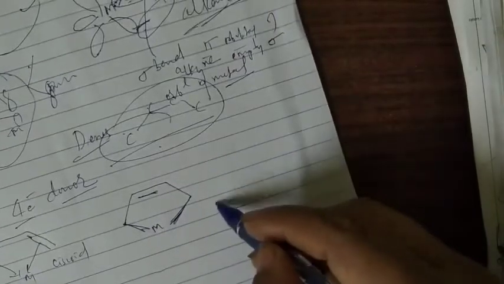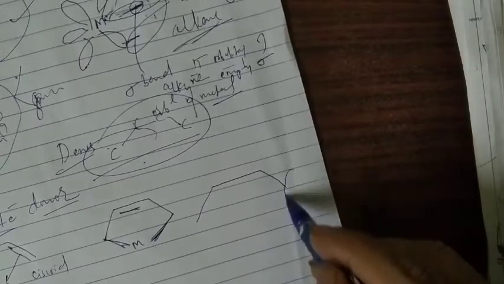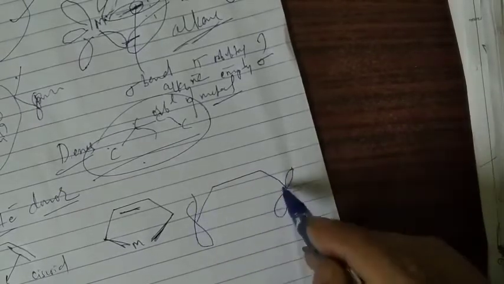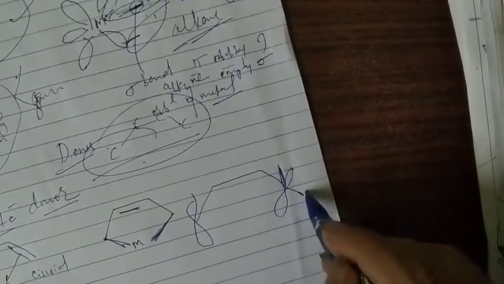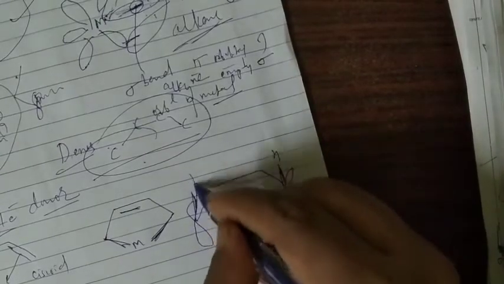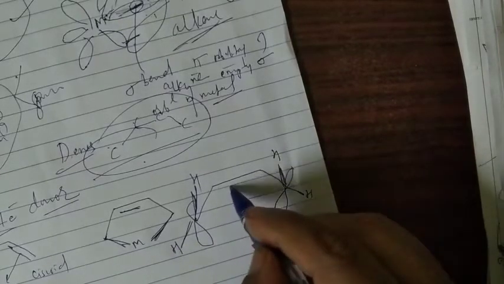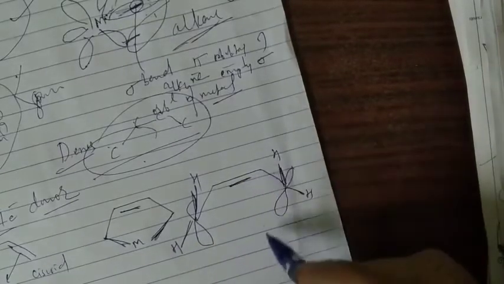And sometimes there is modification of the orbitals also, where you can see the substituents get apart. So this is a p orbital here, and they get apart like this. This is H, this is H, and this is H like this. And you can see that this is going to bind with the metal in this way.